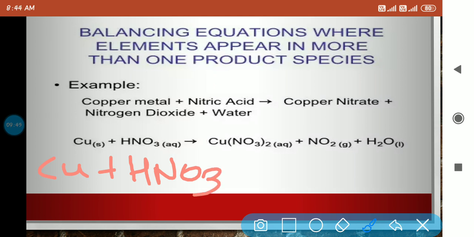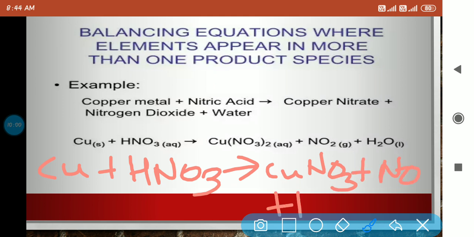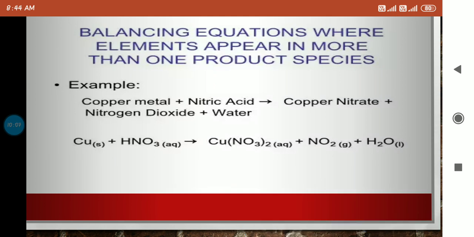When copper metal reacts with nitric acid, that is HNO3, we will get copper nitrate, CuNO3, plus NO plus H2O, the example which is given over here. So this is how, when metals react with nitric acid, depending on the concentration of the nitric acid, oxides of nitrogen are formed.